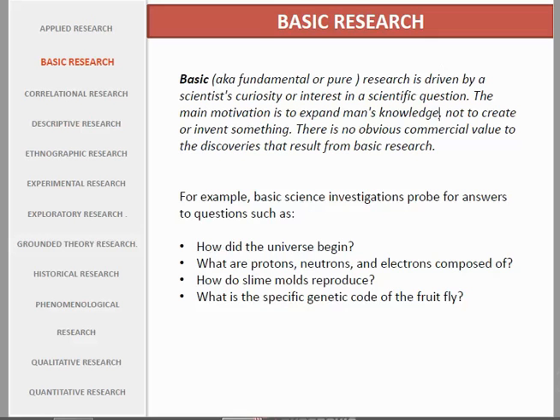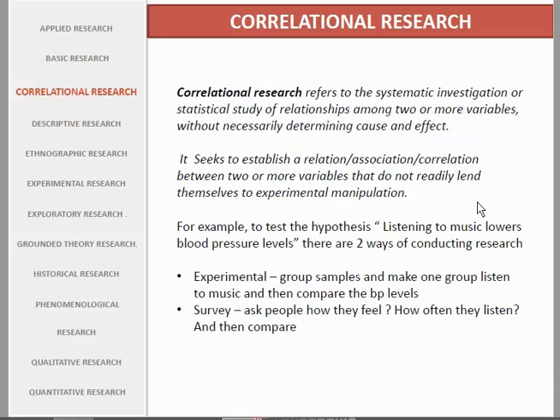Okay, it is correlational research. Correlational research refers to the systematic investigation or statistical study of relationships among two or more variables without necessarily determining cause and effect.